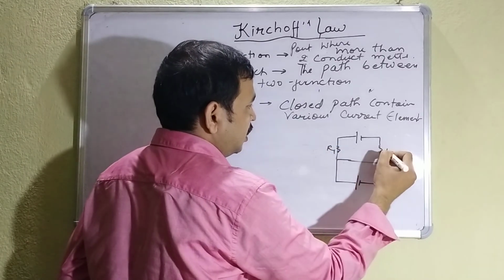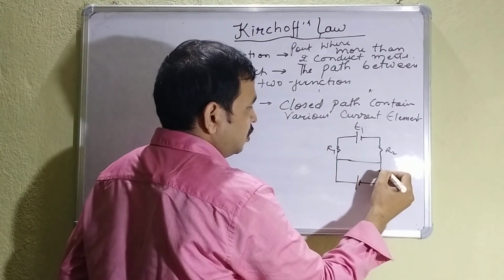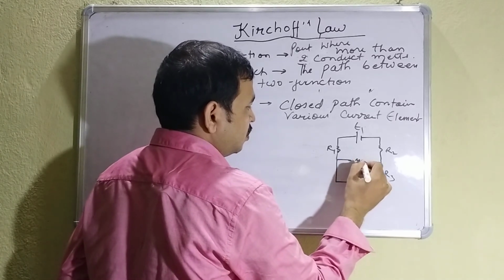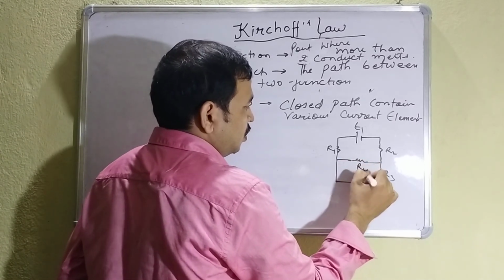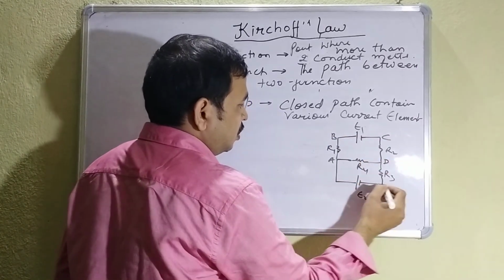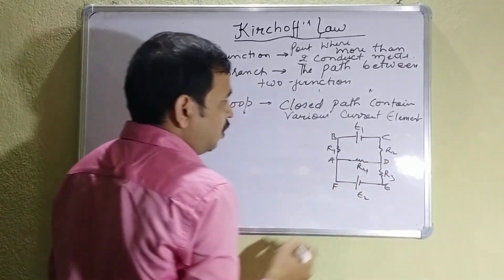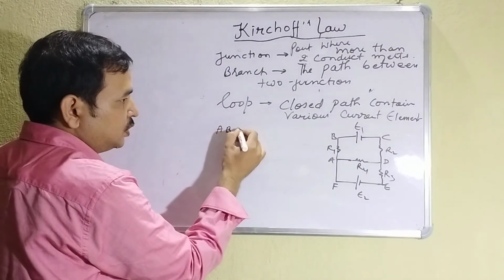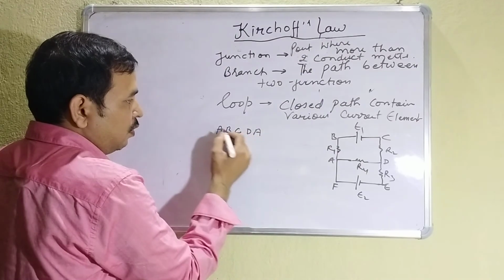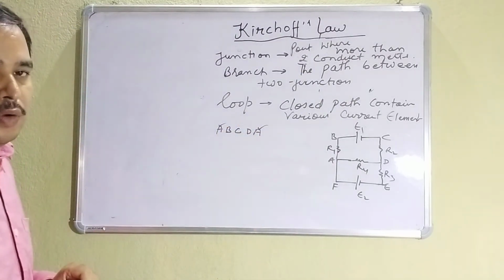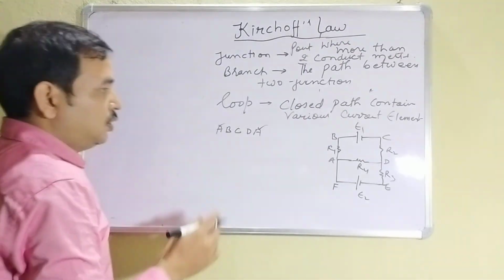Suppose this is R1, R2, E1, R3, E2, here it is R4. So you can see A, B, C, D, E, F. So how many closed paths are here? See, A, B, C, D, A. Whatever letter you are starting with, you have to end with that. That is the way of writing the loop. This is one loop.